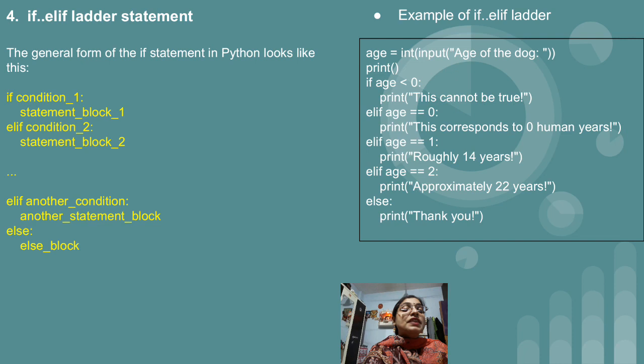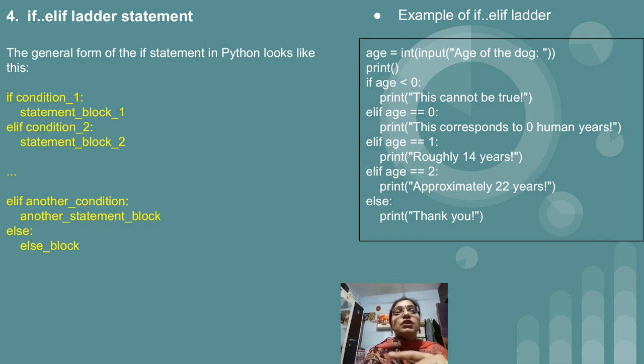After that, the if elif ladder statement. Again, please see the syntax. If, then we have a condition. If that particular condition is true, then the statement is there. If not, then again we have a new condition, so we will make use of elif. After elif we will write the condition. Again, if that particular condition is true, then we have a statement. Similarly, we can write n number of elif statements, but just remember that at the end of the if elif statement, we should make use of an else statement also.